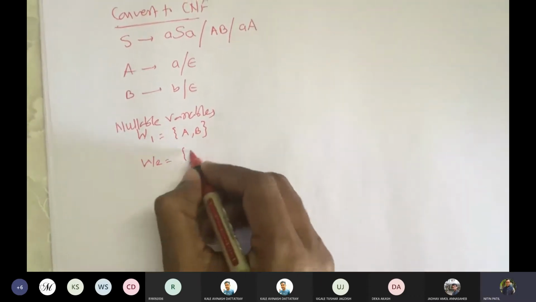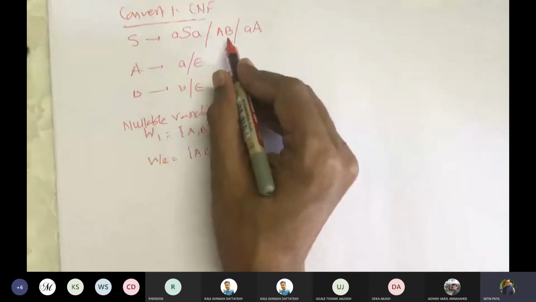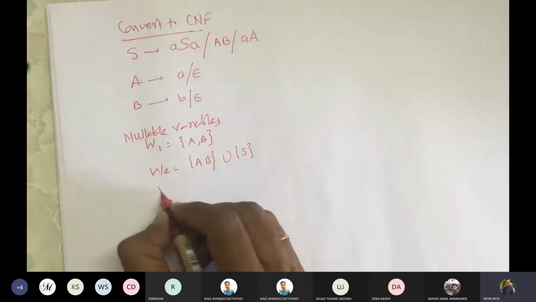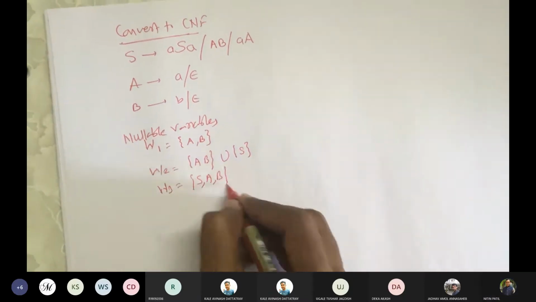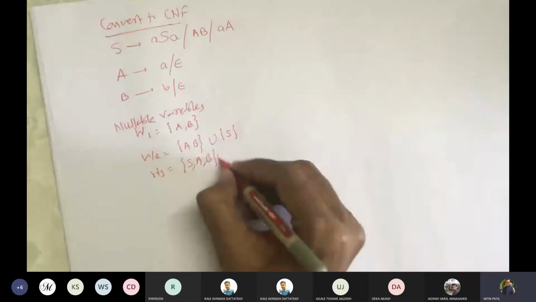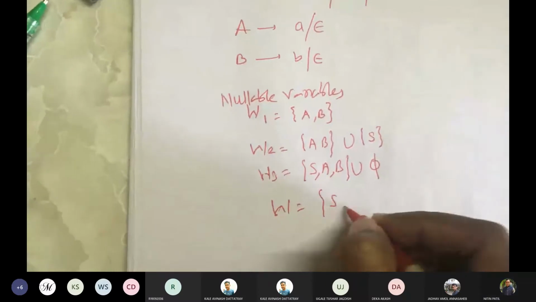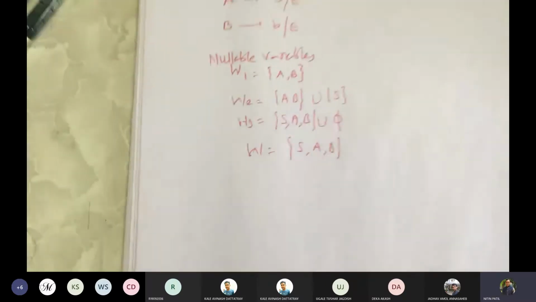W2 would be S, because A and B are appearing on the right-hand side of S. So we now got this nullable variable set as S, A, B.